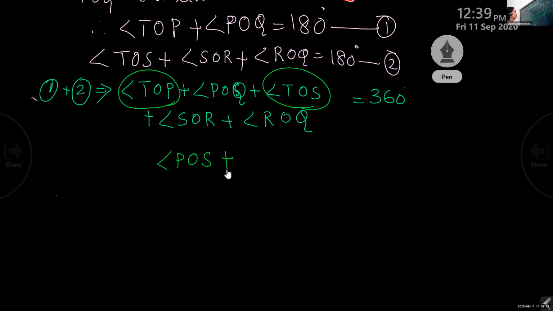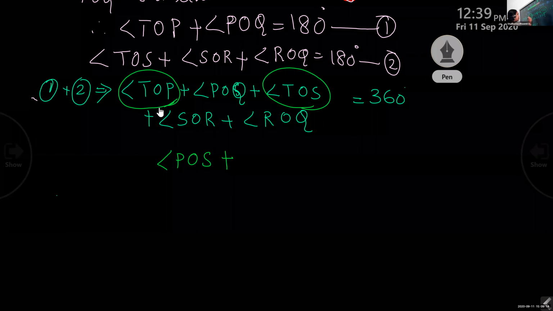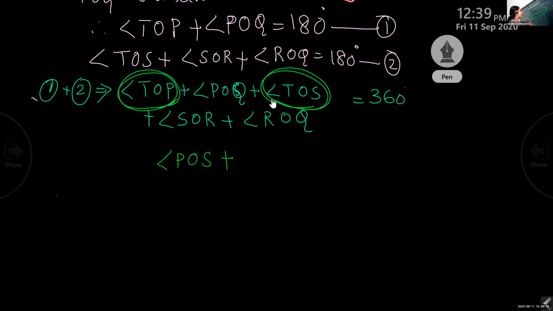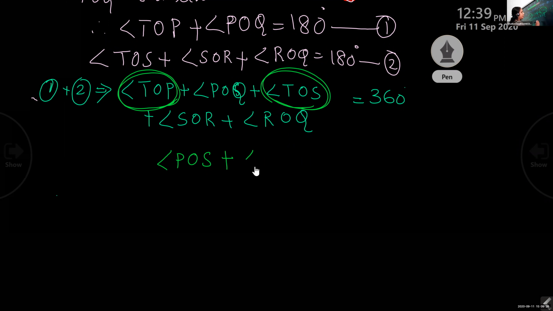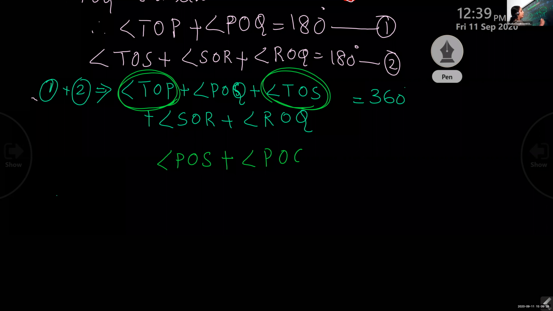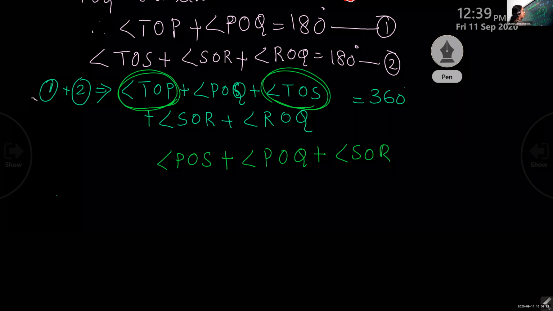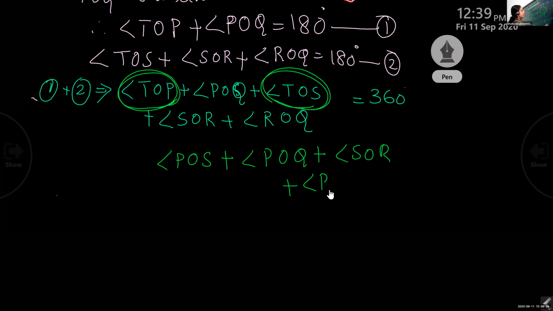Okay, children? These two angles we will remove and we will write as a single angle because that ray we have constructed. So if that ray is not there, it will become a single angle. That is angle POS. Now remaining you write like that itself: POQ plus angle SOR plus ROQ.